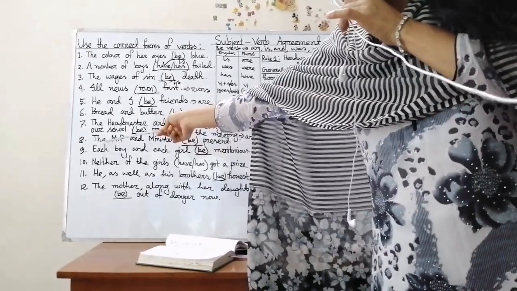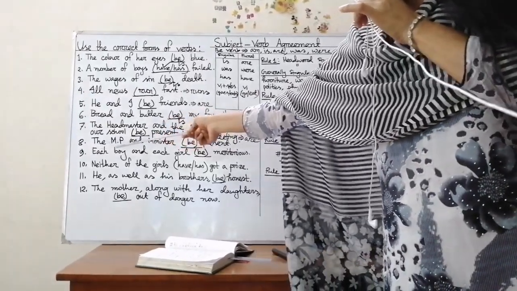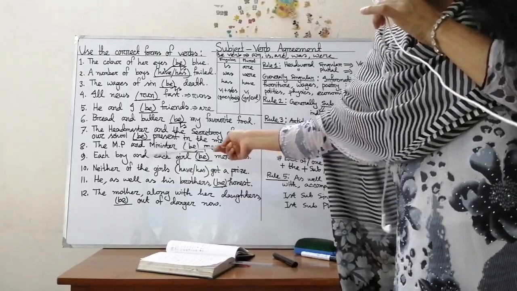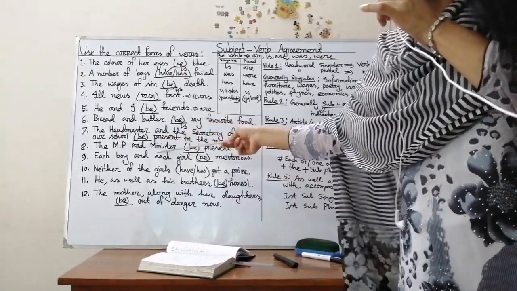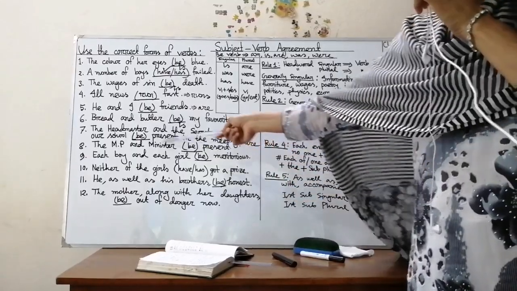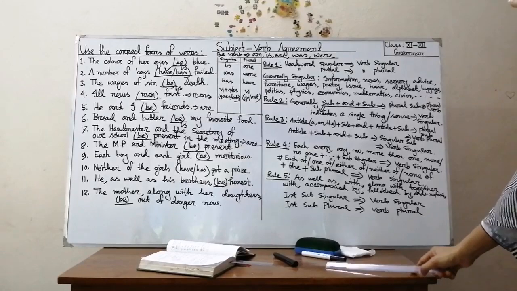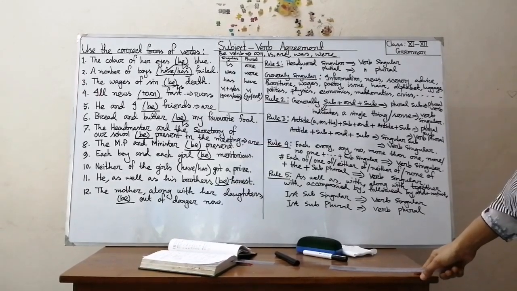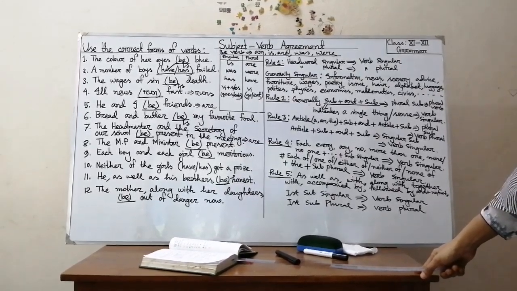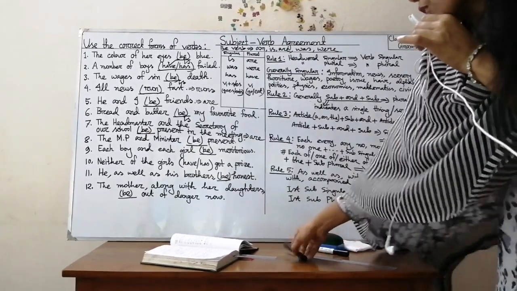Single. Okay, so here we use the article "the" once, in "the MP and minister". It indicates a single person. The MP and the minister is the same person. So our subject is singular and our verb will also be singular. What will be the correct answer, my dear students? The MP and minister is present or are present? Yes, you are right. Our verb will be singular, that is, "is", not "are".